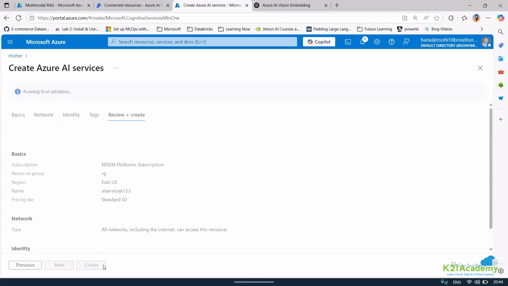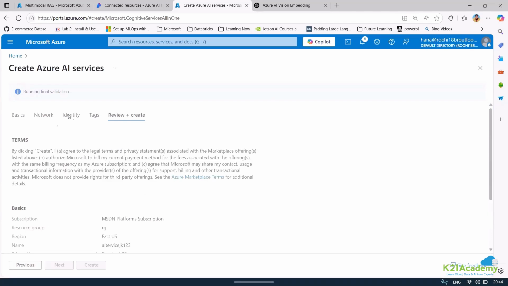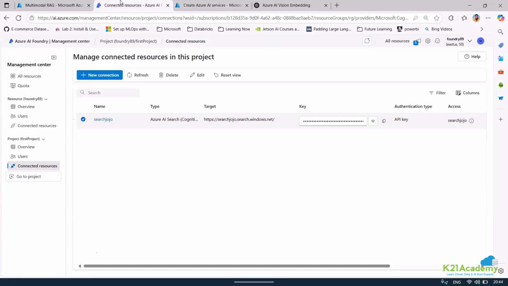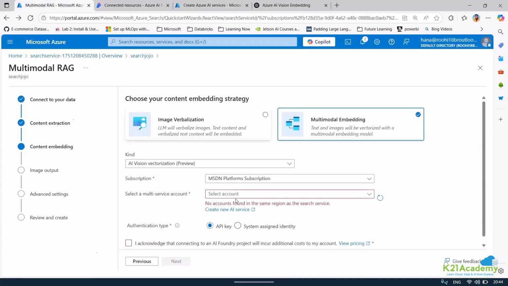Well, why are you creating Azure AI services? I thought you already created a standalone Azure AI. Yeah, actually I have created Vision, but here you can see it is only saying select a multi-service, right? That's the reason I'm creating Azure AI service.